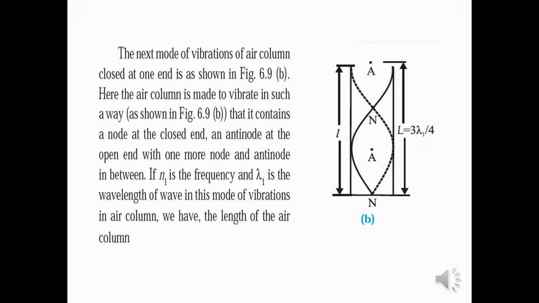Now the figure shows the next mode of vibration of air column closed at one end. Now the same length of the air column is made to vibrate such that we get a node at the closed end, antinode at the open end, and one more node and antinode in between. Here n1 is the frequency and lambda 1 is the wavelength of wave in this mode of vibration of the air column.